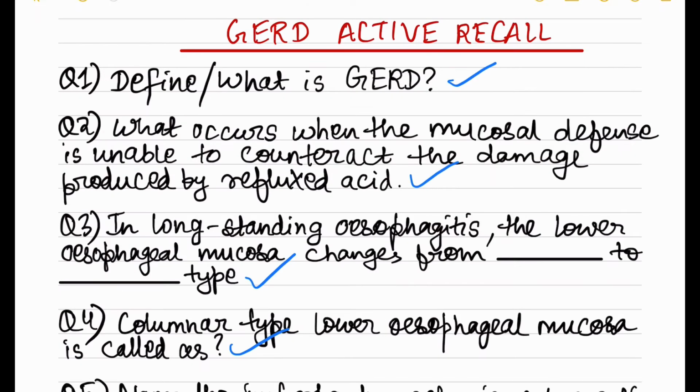So guys, first question is gastroesophageal reflux disease. Gastroesophageal reflux disease is basically defined as the complications which result from the reflux of gastric contents into the esophagus. Next question is, what occurs when the mucosal defense is unable to counteract the damage produced by reflux acid? The answer will be reflux esophagitis. In long-standing esophagitis, we know that the lower esophageal mucosa changes from squamous type to columnar type, and this columnar type of lower esophageal mucosa is called as Barrett's mucosa.